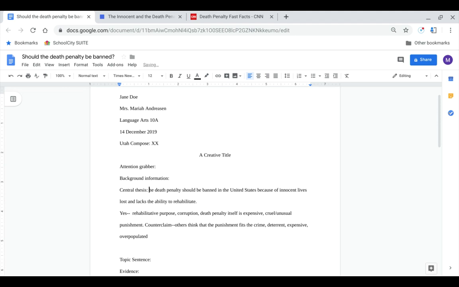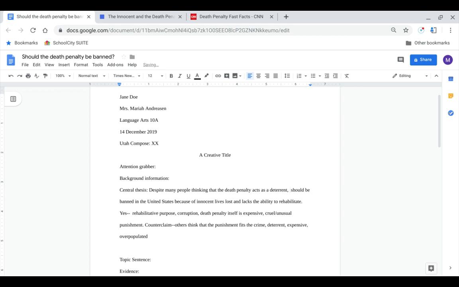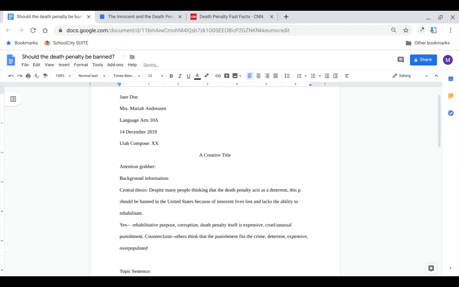So I'm going to say, despite many people thinking that the death penalty acts as a deterrent, and I just said the death penalty here, so I'm going to change this wording a little bit and say, despite many people thinking that the death penalty acts as a deterrent, this punishment should be banned in the United States because of innocent lives lost and its inability to rehabilitate.